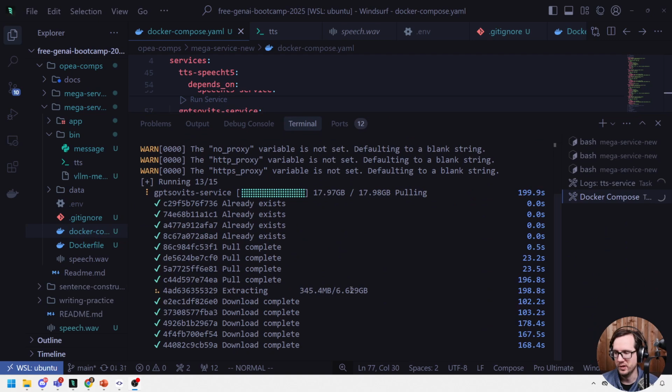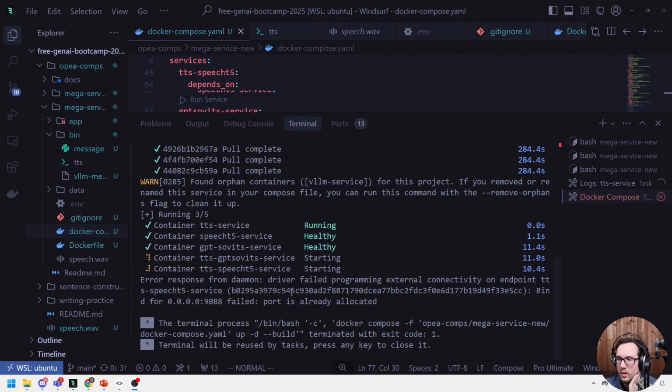By the way, I noticed it's pulling like a lot of data. I don't know why it's so large, but I guess it's doing something special. We'll wait a moment for that to finish. I wasn't expecting it to be so large. All right, so we wait a little bit here.